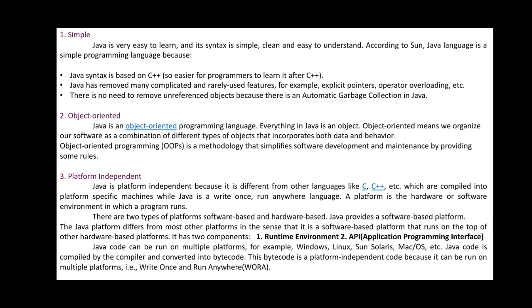So it says here, we organize. We organize means everything will be organized in a particular area, or clubbed within a single part, where every piece of information has different data and different behavior, but they are going to be called within a single part. So object oriented programming is a methodology that simplifies software development and maintenance by providing some rules. 100% objects are said to be very secure, and those data are going to be accessed by a particular class itself.